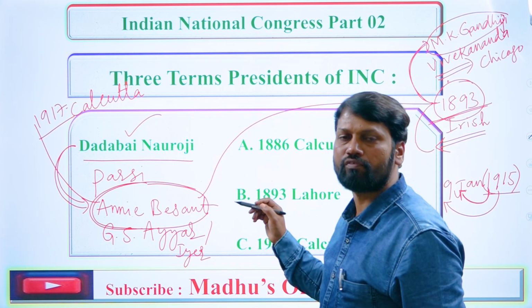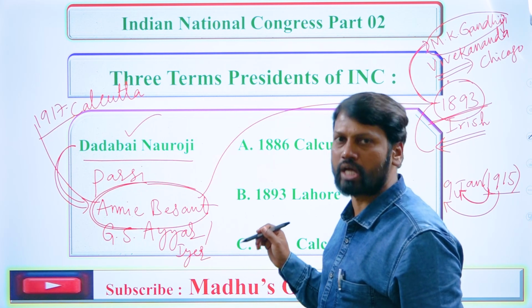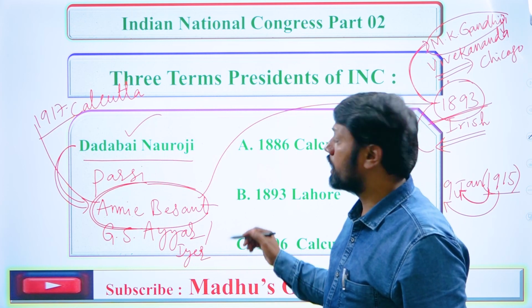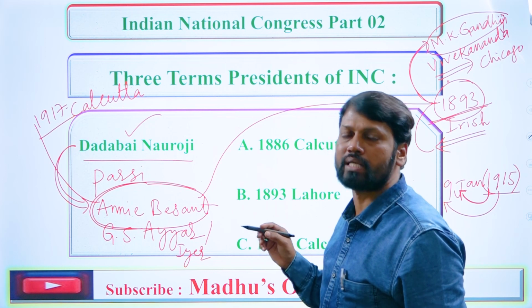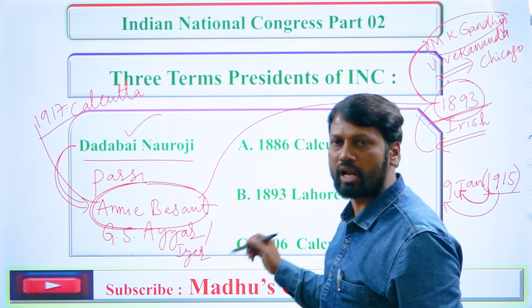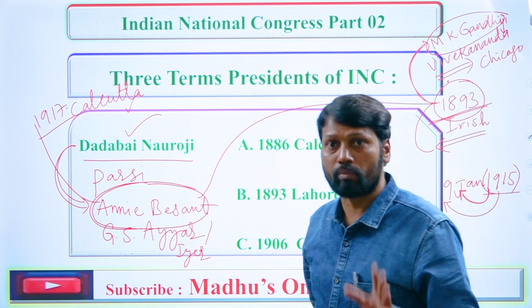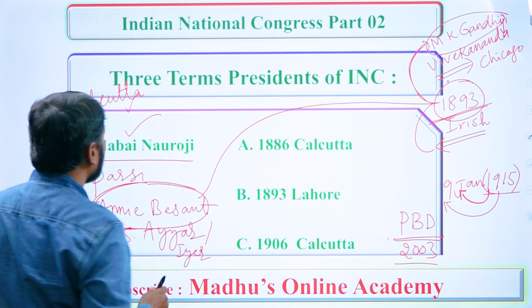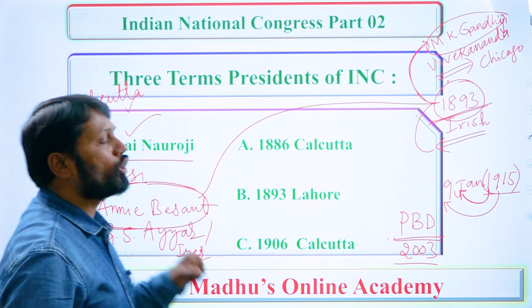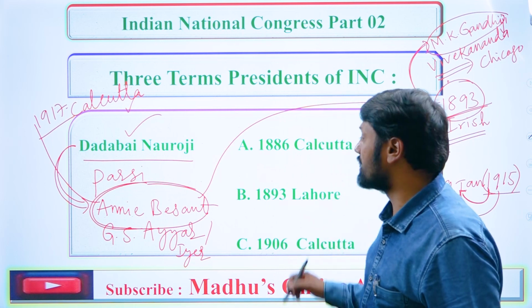Madam Annie Besant was the first woman president of the Indian National Congress session. As well, she was the first foreign woman president, which was held at Calcutta in the year 1917. You have to remember this carefully, right? Next one, Annie Besant also launched the Home Rule League movement from Adyar, Madras in the year 1916.